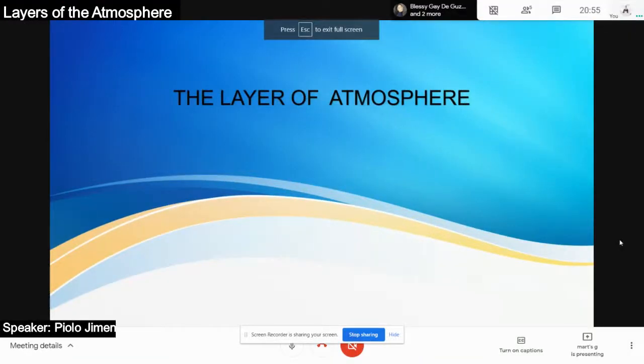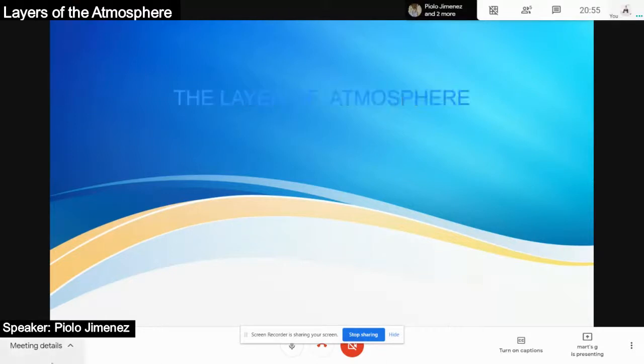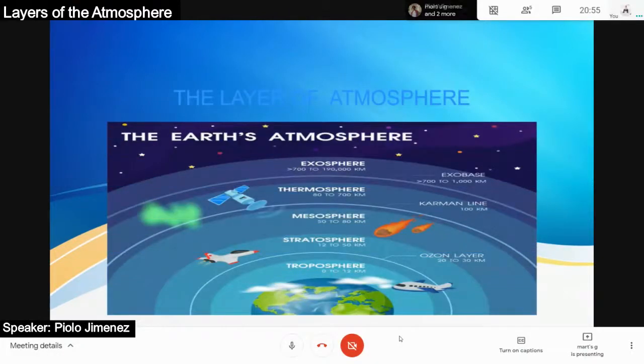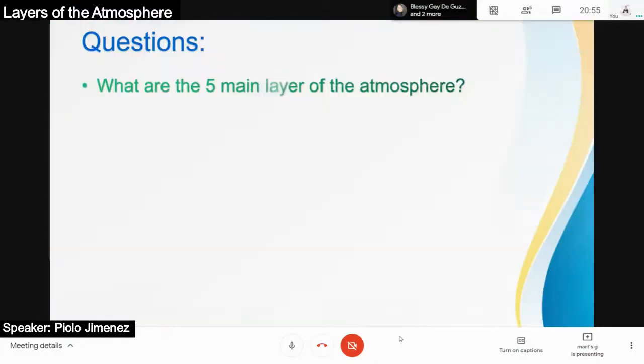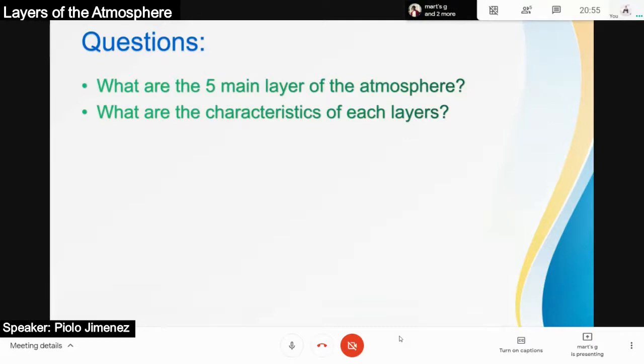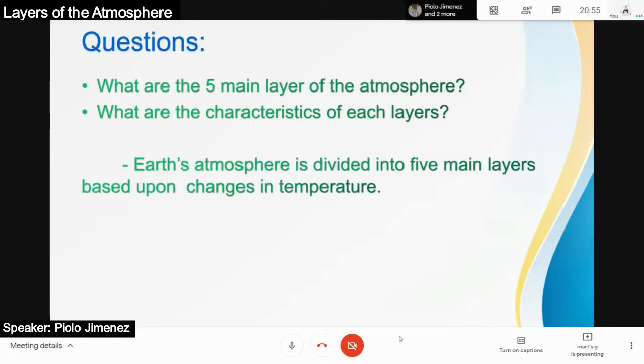Good morning, ma'am. Ang didiscuss namin po ngayon ay the layers of the atmosphere. Meron tayong 5 layers of atmosphere. Question, what are the 5 main layers of atmosphere? At syempre, meron din mga katangian ng bawat layer of atmosphere. Earth's atmosphere is divided into 5 main layers based upon change in temperature.